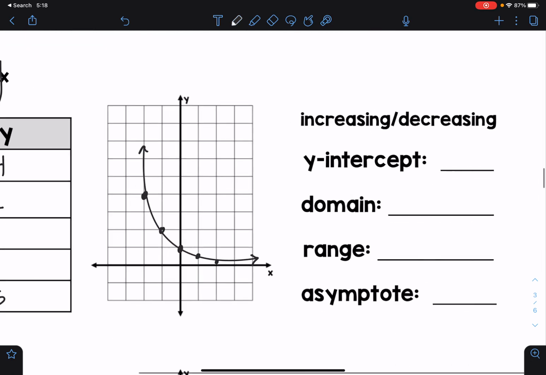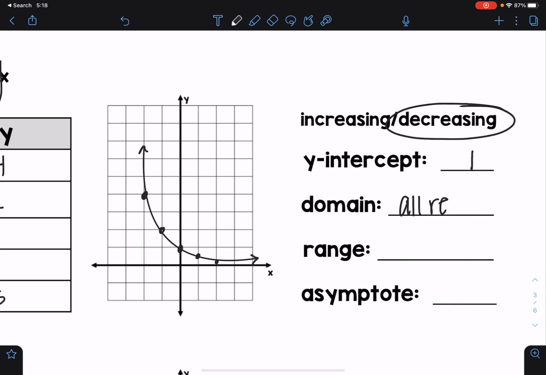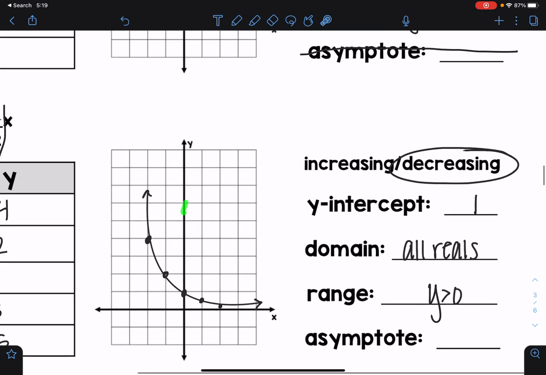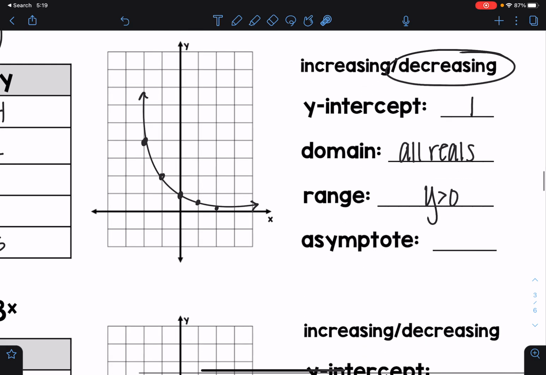Okay, this time we have a decreasing line because my values start to get smaller and smaller and smaller. My y-intercept is still 1. My domain is still going to be all reals because even though it's in the opposite direction, my line still extends out forever across the x-axis. And our range is still y is greater than 0 because, even though we're flipped, it still stays in the positive. Your y's are only up here, right? My graph doesn't go anywhere below 0.